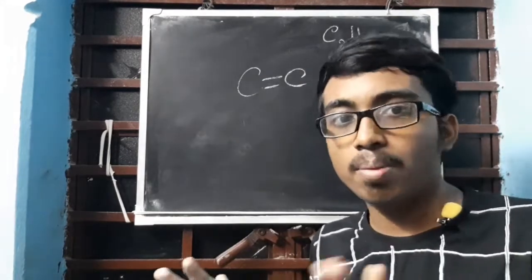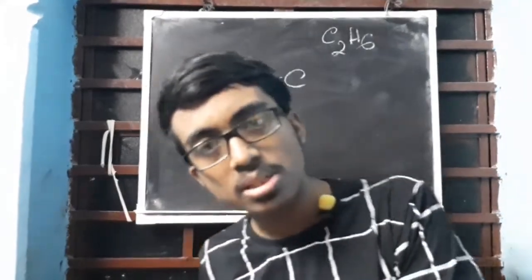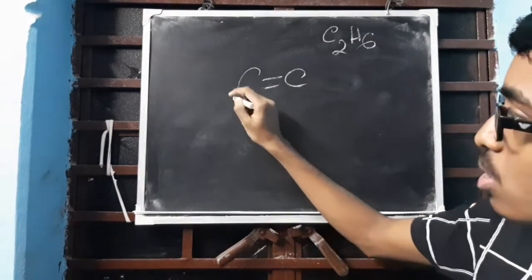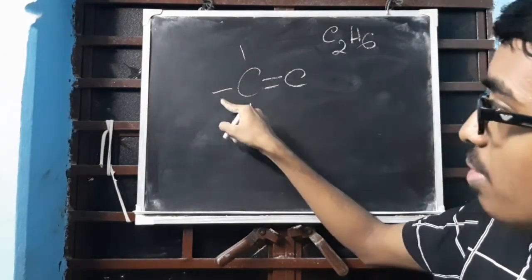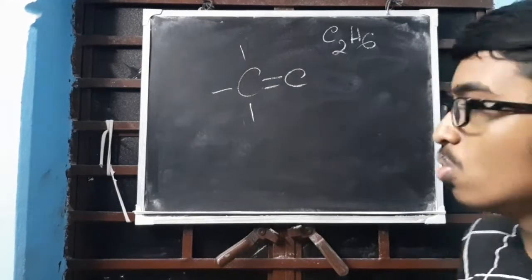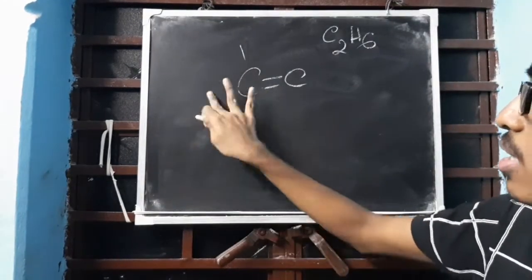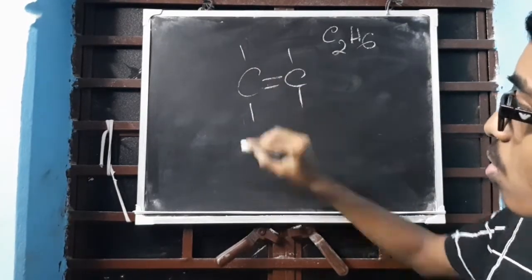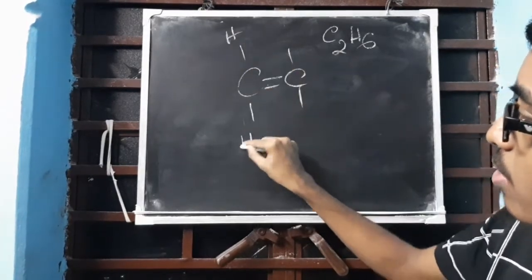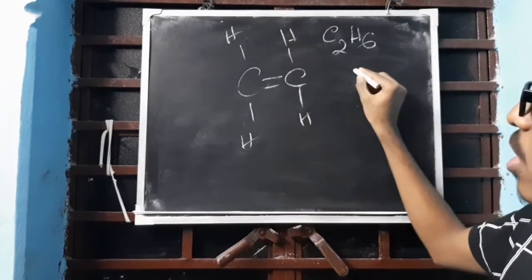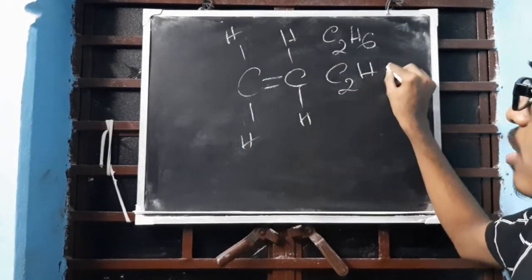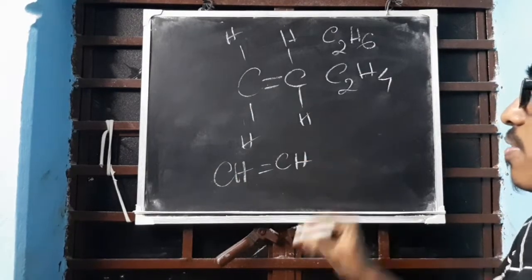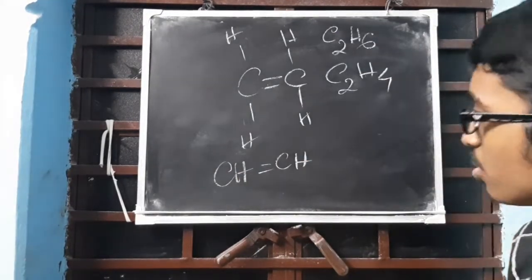You can calculate the formula by counting the number of carbon atoms and hydrogens. Now here two hands are filled up already. So can we pair like this? And how many hands? 5 hands. Do we need 5 hands? No. So which hand can we remove? Let us remove this hand. Now here also two carbons done. So hydrogen over here, here, here, and here. What does the formula become? C2H4. So the condensed formula is CH2, CH2. Clear? No need to worry about this again.